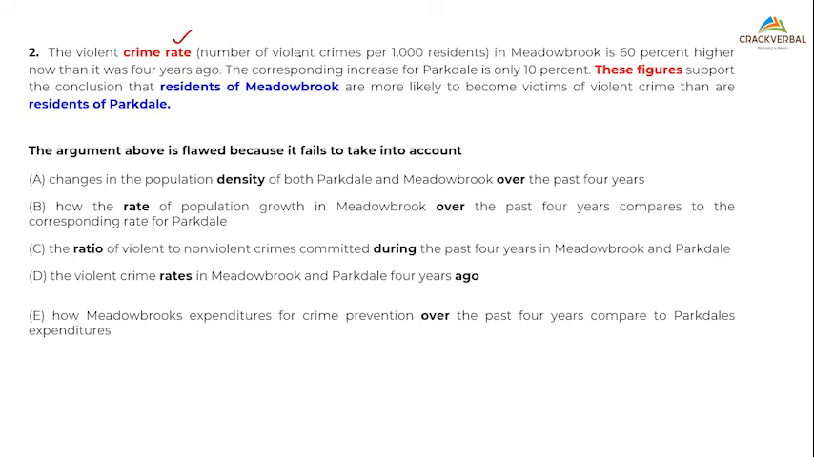So it's all about, I can skip that. In M is 60% higher now than it was 4 years ago. The corresponding increase in P is only 10%. So when I say only, it means a slight increase per se. Now, should you automatically think in your mind, oh, only 10%? This is 60, this is 10. So should this automatically come to your mind that 10 is less than 60? Can you say that 10 is less than 60?